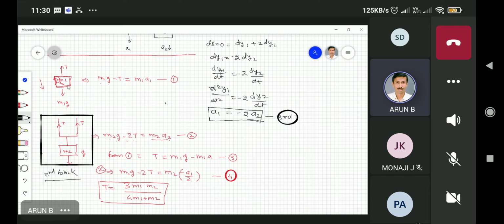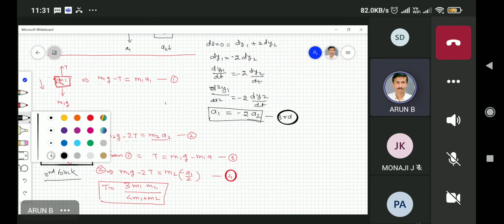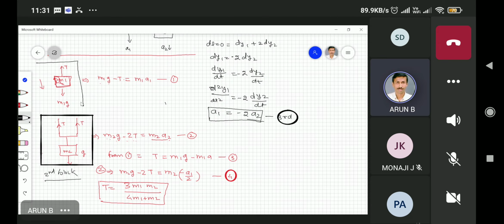So don't get confused. At the moment, don't put in all the constraint conditions. You will have to solve separate block 1 and block 2, and then you impose the condition. Once you solve block 1 and 2, this is block 1.